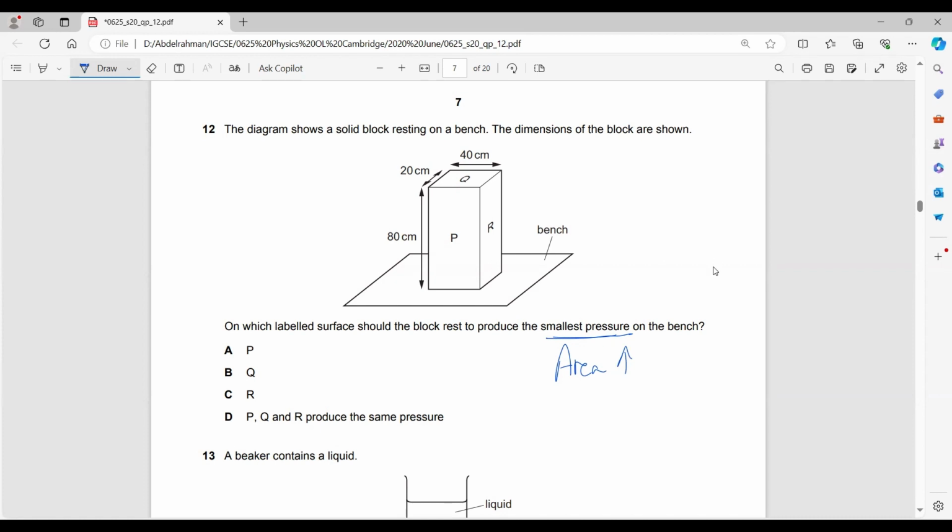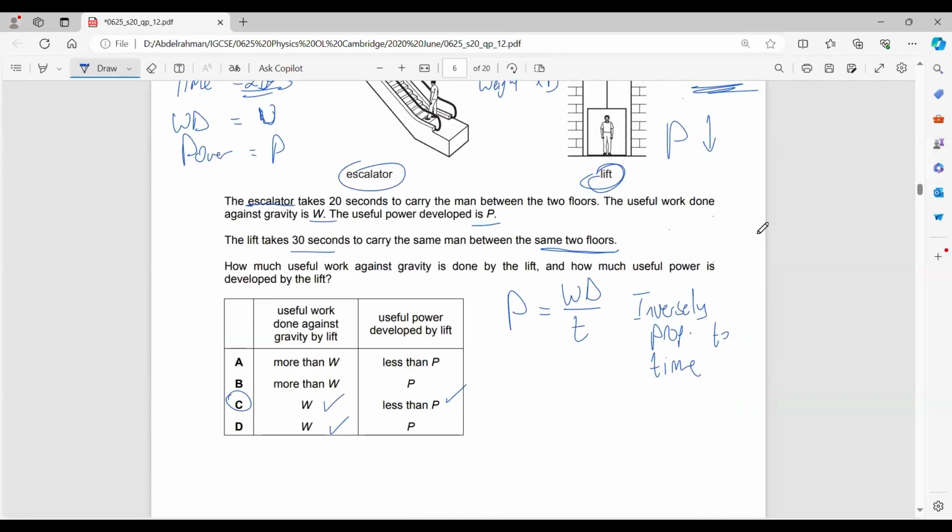The largest area would be P, not R. P and R don't have the same area. P is 80 times 40, while R is 80 times 20. There is a huge difference. So definitely this question would be P. Question 11 was C.